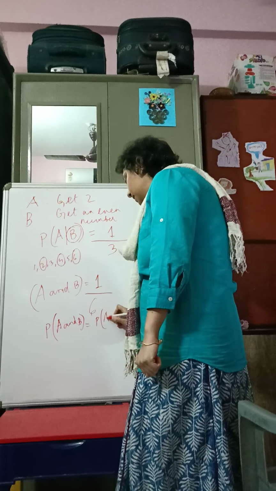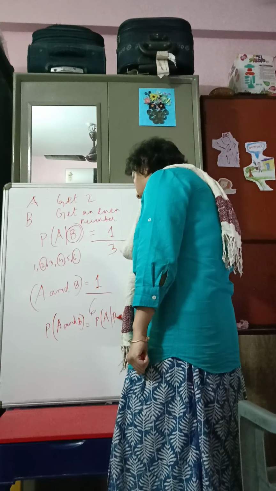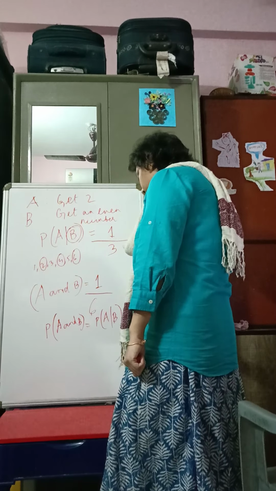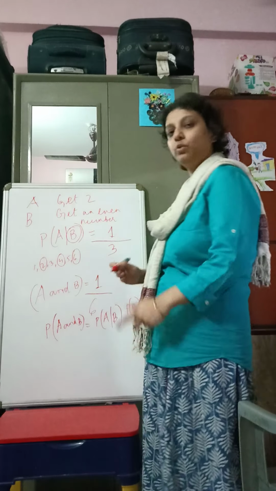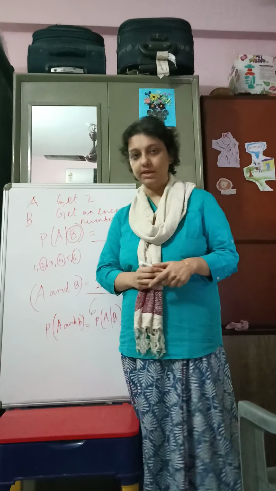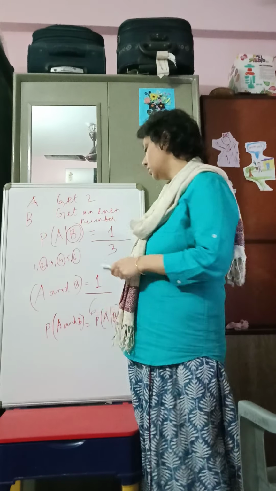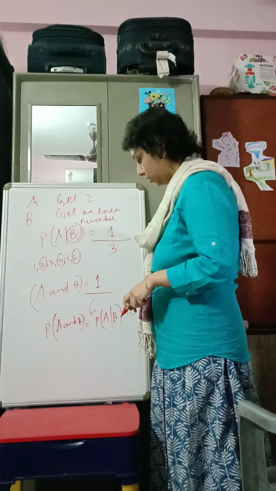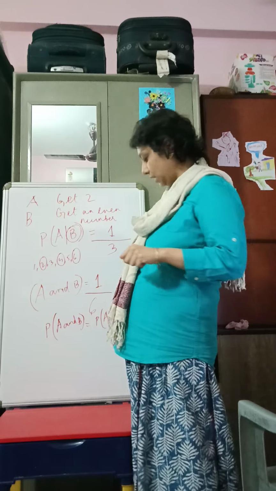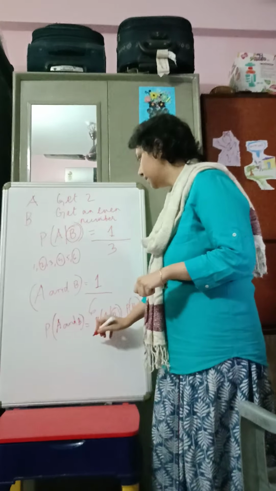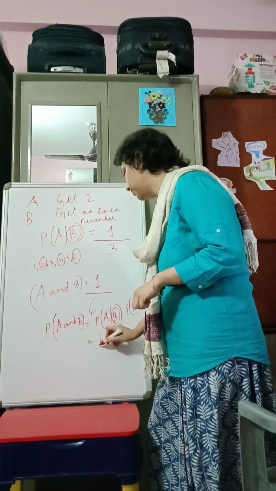This would always be equal to P(A given B) into P(B). That is the product of the conditional probability and the unconditional probability of the event on which the condition was based. So what is this then? We have it as 1 by 3.